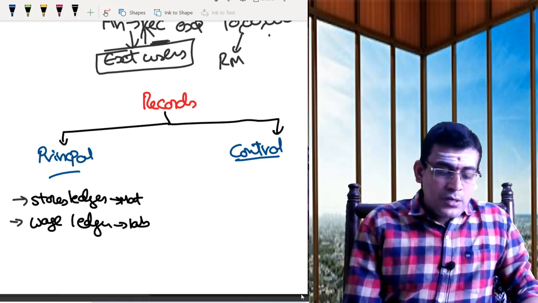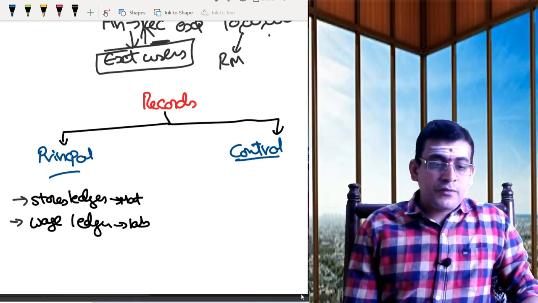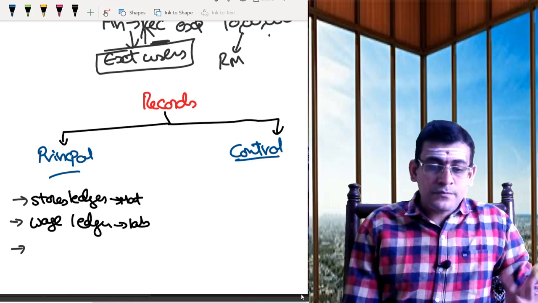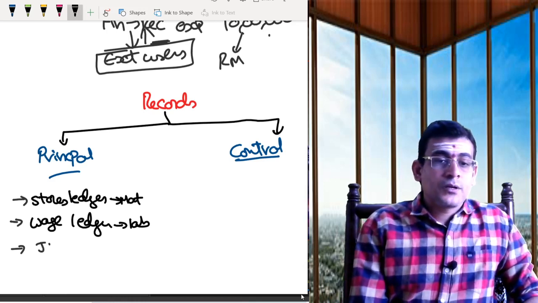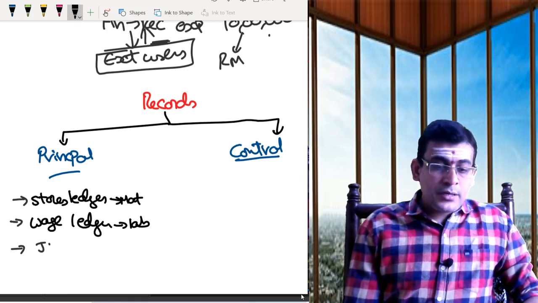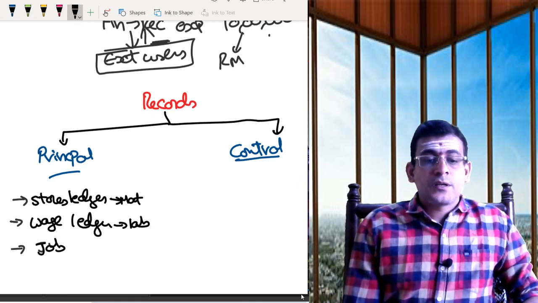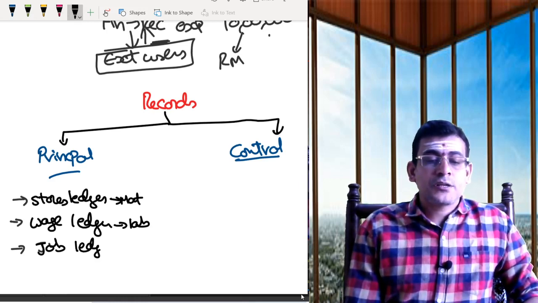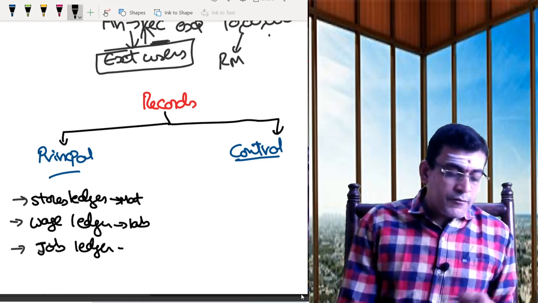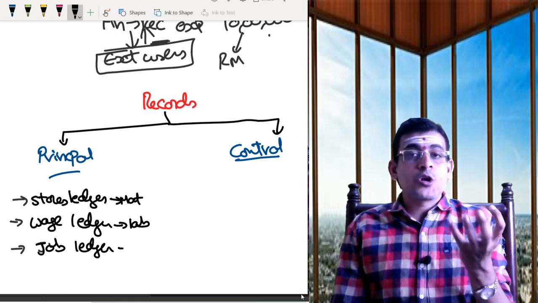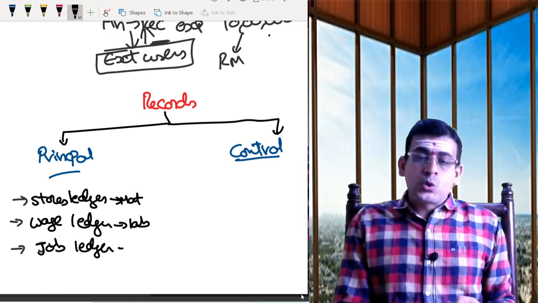Then comes the other important ledger, the job ledger. What are the expenses you are incurring for the job? What is the duration of the job? Who is doing the job?